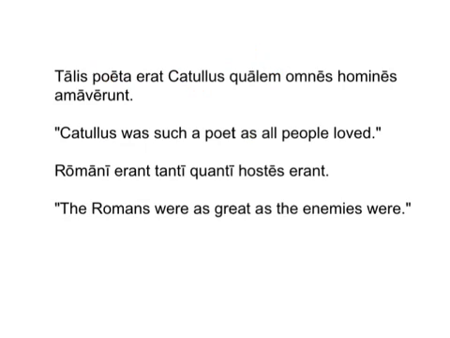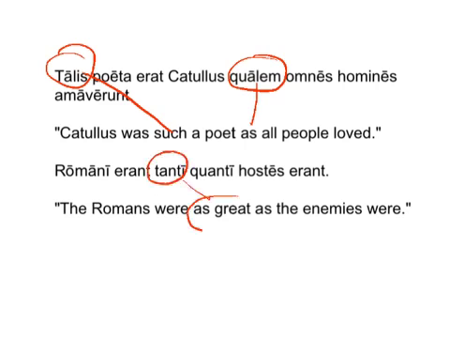Talis poeta erat Catullus qualem homines amaverunt. Catullus was such a poet as all people loved, right? And then Romani erant tanti, the Romans were as great, quanti, as the enemies were. And that's pretty much it for correlatives.